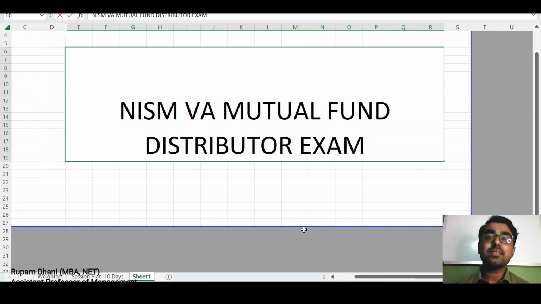After getting this NISM certification, you will be eligible to get the ERN number, that is the AMFI registration number. And after getting the ERN number, you will be eligible to get the distributorship of any AMC or mutual fund company. And then after getting the distributorship, you can sell the mutual fund to different investors from that AMC only. So this is the general procedure of the mutual fund distributor.